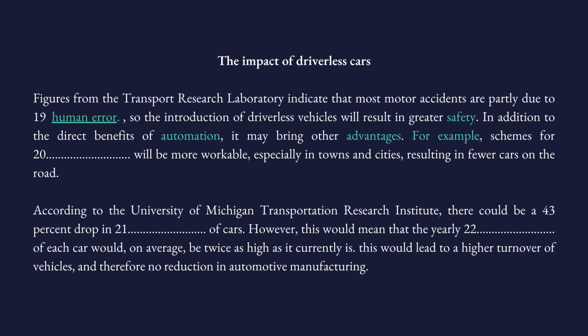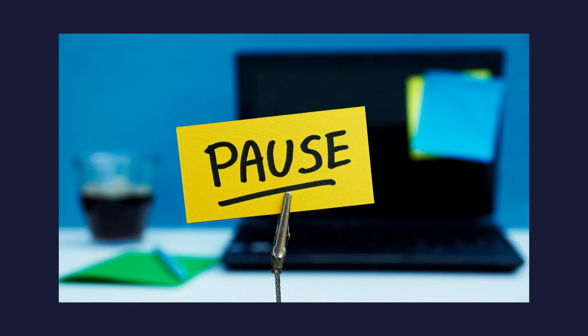For example, we have an example. Schemes for... will be more workable, especially in towns and cities. So clearly these are our keywords. We have advantages of automation. We should be looking for examples, especially in towns and cities, resulting in fewer cars on the road. So this is another key phrase. Let's go to the passage. Find it, check it with me.